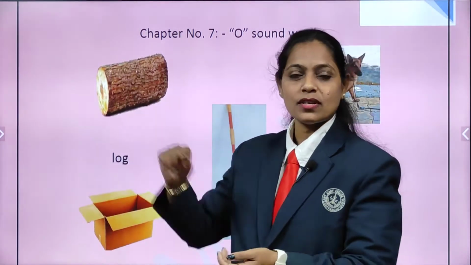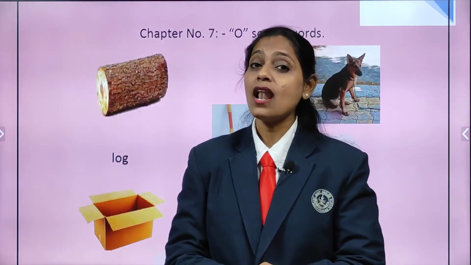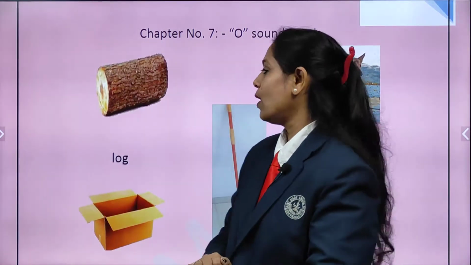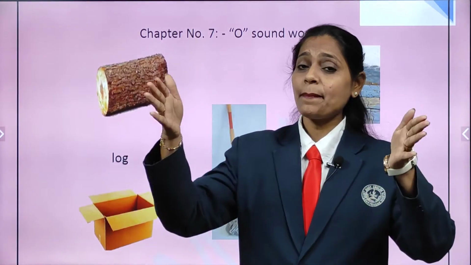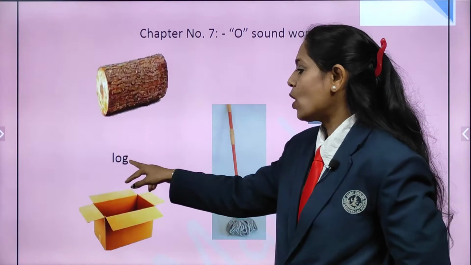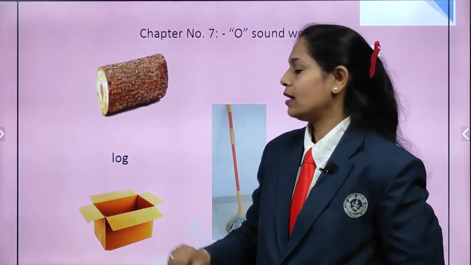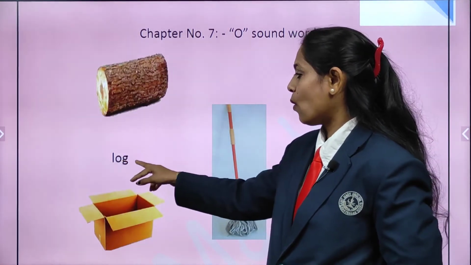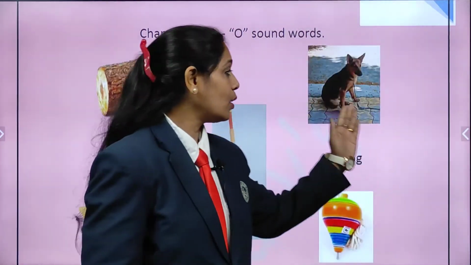Okay, can you see here, what is this? Yes, it is a log. What is it, children? Log. A log is a piece of wood. Okay, so all of you repeat after me. L-O-G, log. All of you repeat. L-O-G, log.